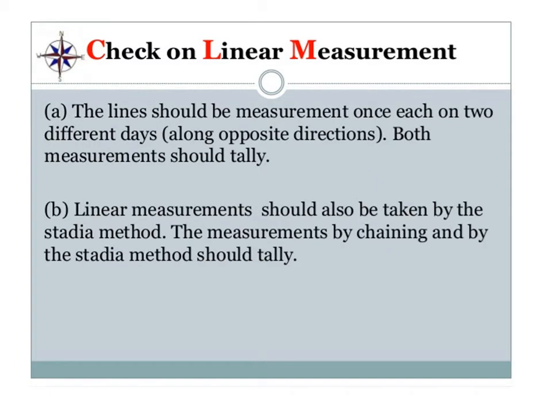Also, whenever we are considering the traverse, there are certain checks on linear measurements. First check is the line should be measured twice in different direction or in opposite direction, and both measurements should tally. Second check is linear measurement should be taken by the Stadia method. The measurement by chaining and by Stadia method should tally.